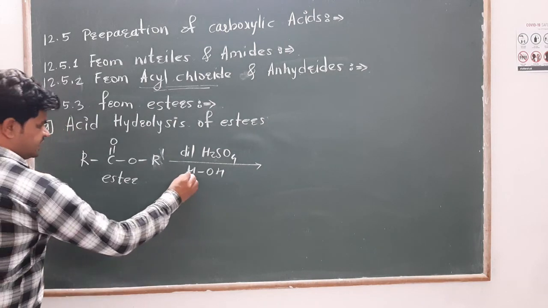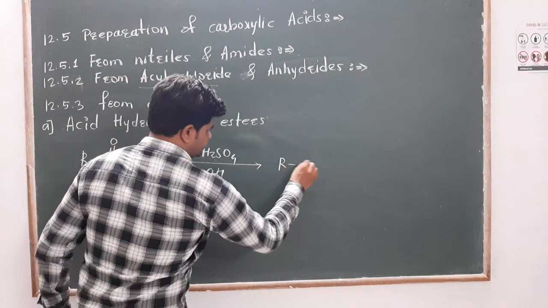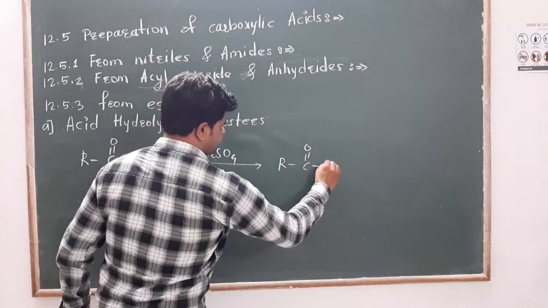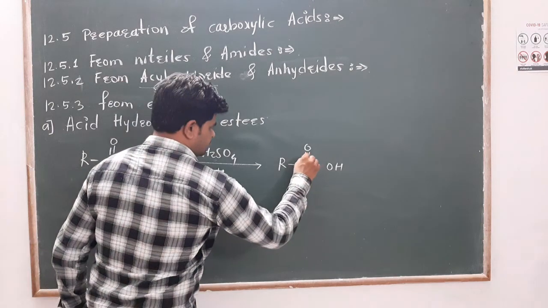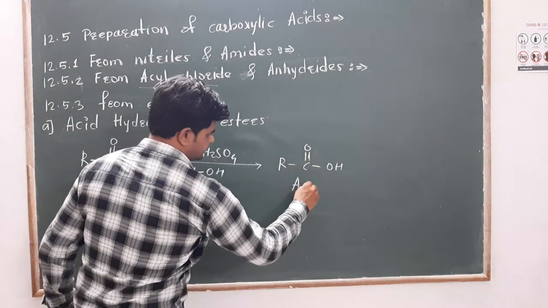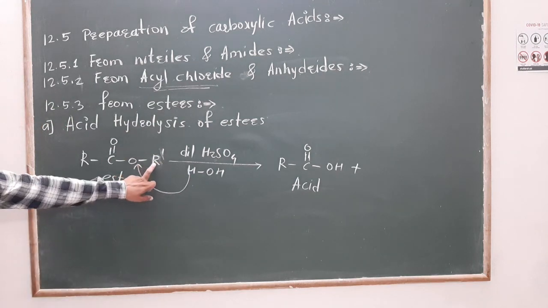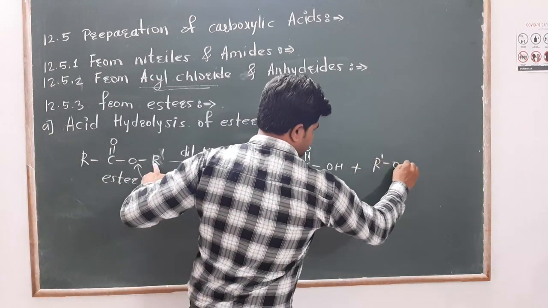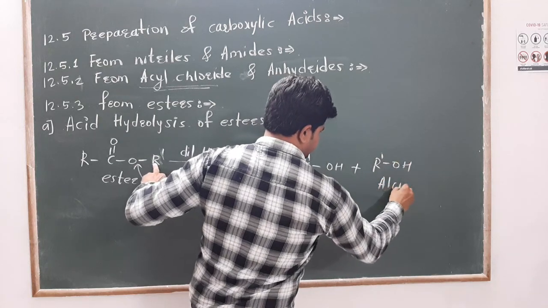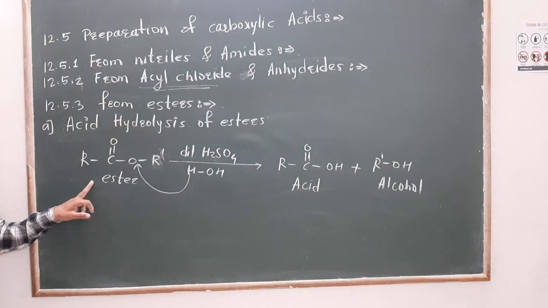So this H will go on oxygen and the ester group will break and form a hydroxyl group, and carbonyl, this is the acid, plus this R dash, another alkyl group, with this OH forms alcohol. So this is a very simple reaction. We have produced acid from esters.